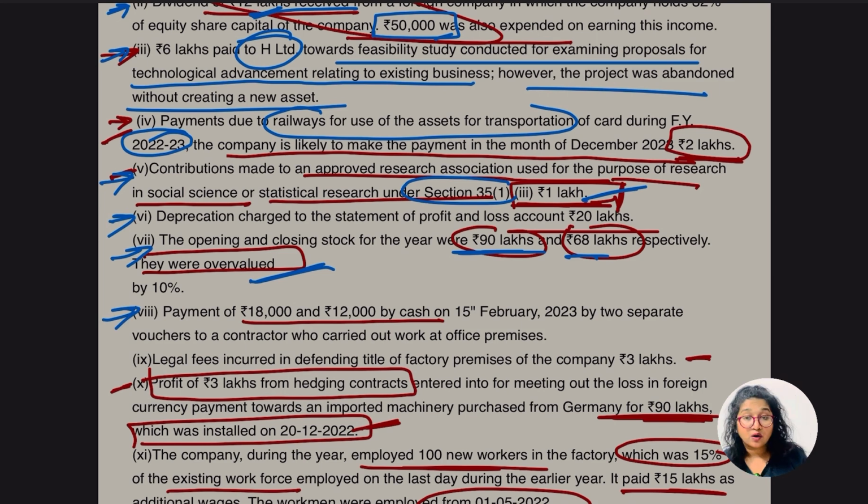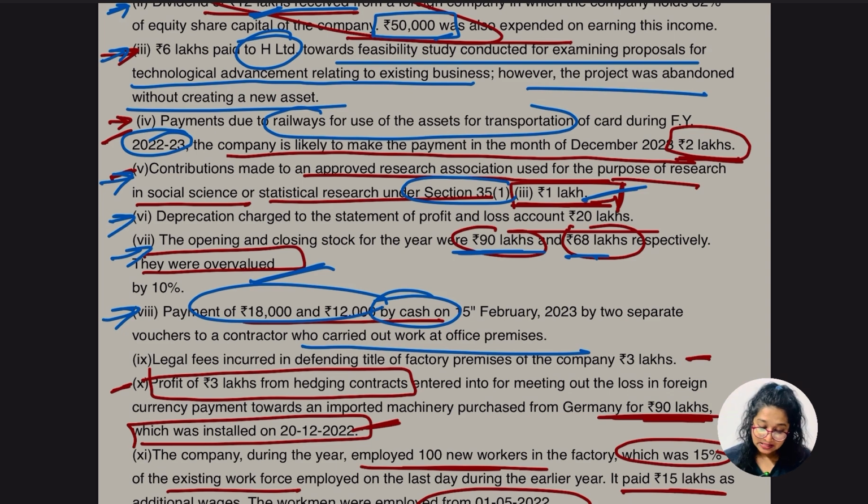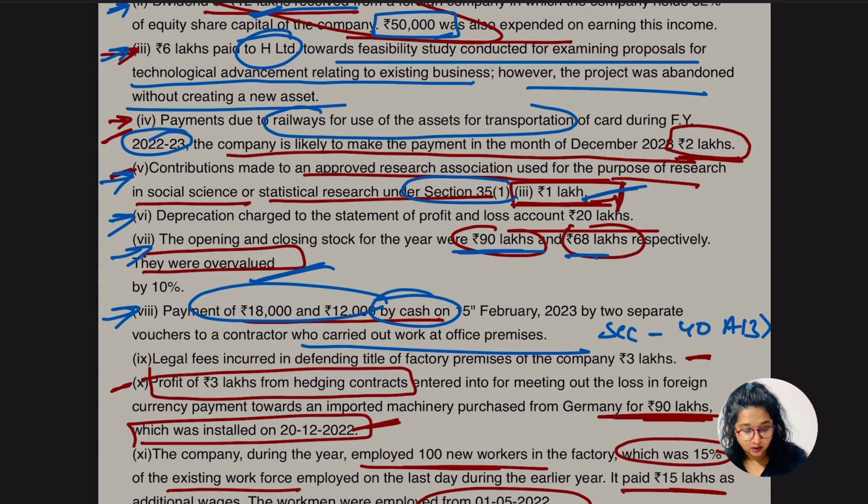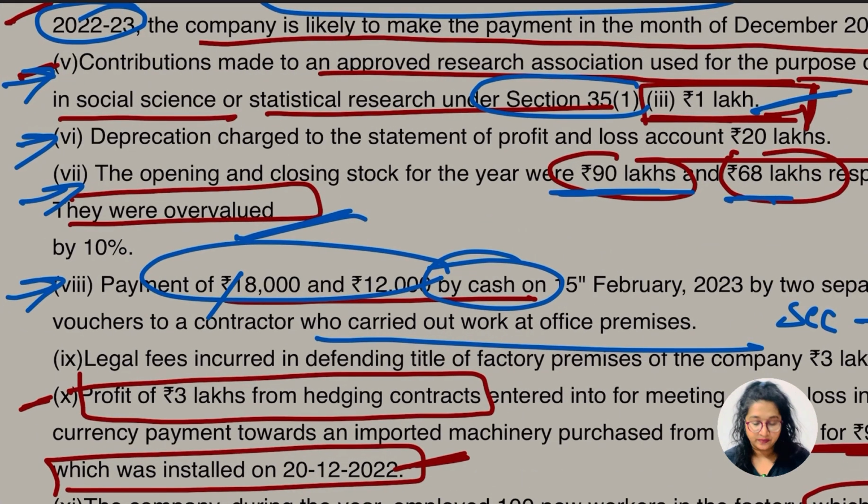Point 8 says the payment of 18,000 and 12,000 by cash on 15th February 2023, by 2 separate vouchers, to the contractor who carried out work at office premises. So yes, we know section 40A(3) says if the payment in cash exceeds 10,000, in that case that would be disallowed. If it was only 8,000, in that case we would get a deduction, but in this case, as it exceeds the 10,000 limit, 18,000 plus 12,000 is 30,000. Yes, 30,000 is going to be added back.